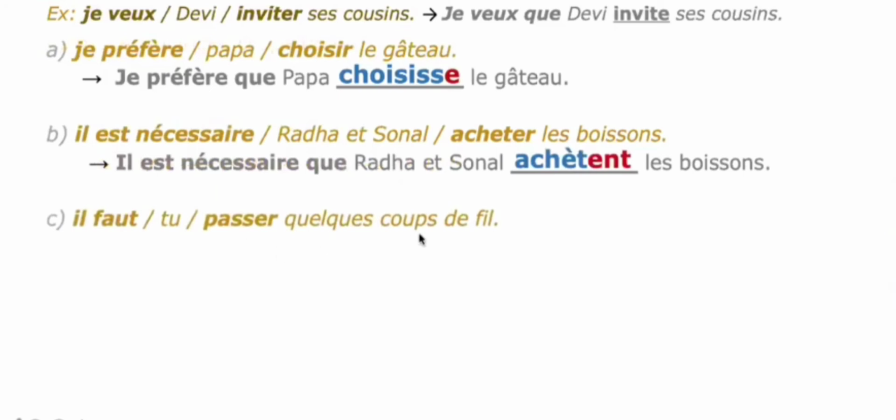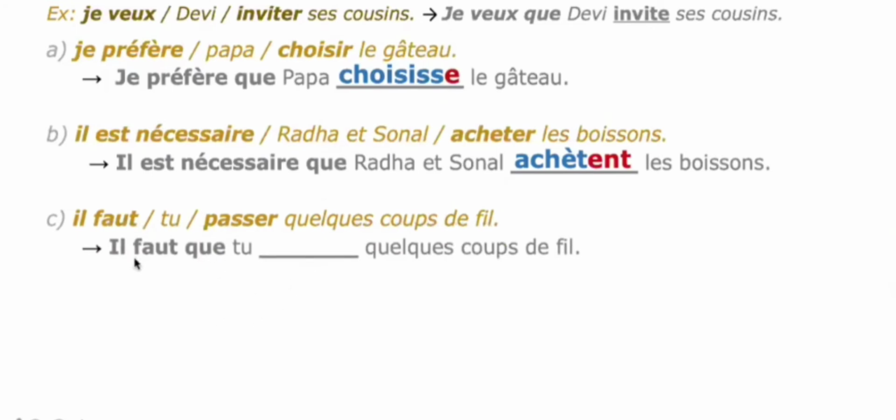Third one, il faut que tu passes quelque chose. It is necessary that you take something. So il faut que, you have to add que, and tu, you. After the expression the verb is passer. So passer is in subjunctive. Passe is the same as pass, and according to the subject, tu, you have to add ES. And the remaining part you can write as it is.